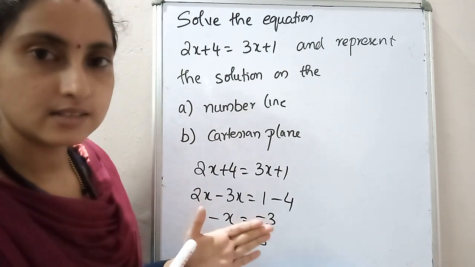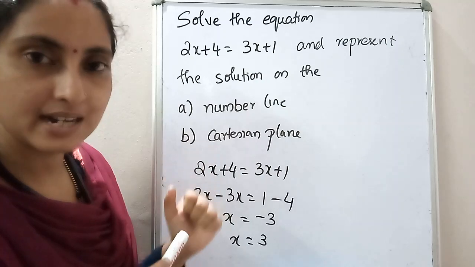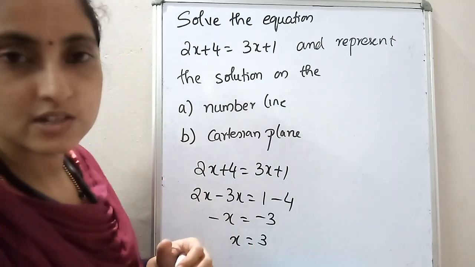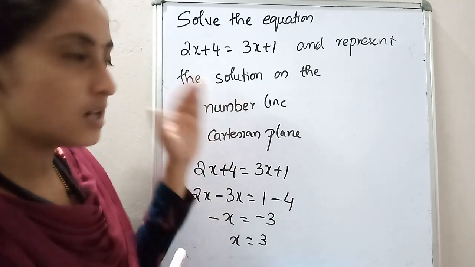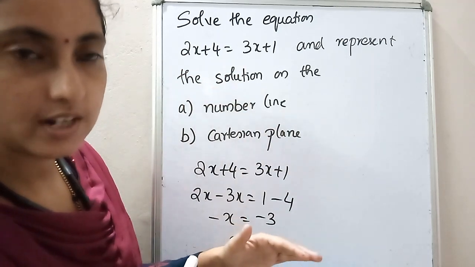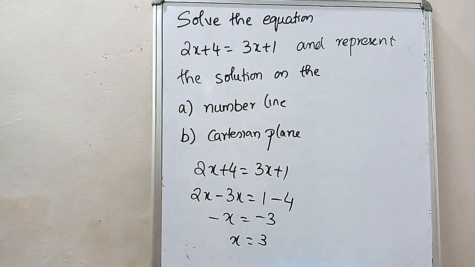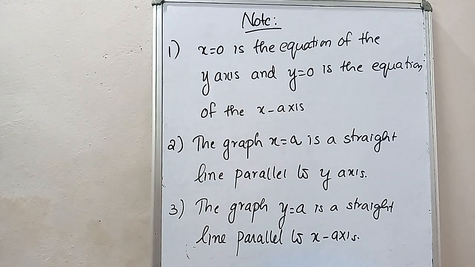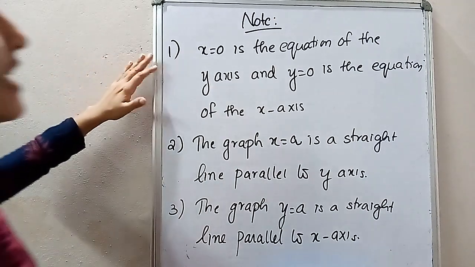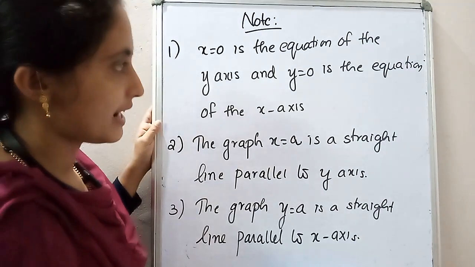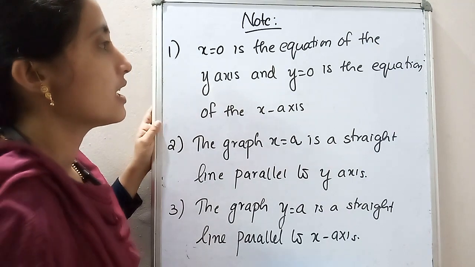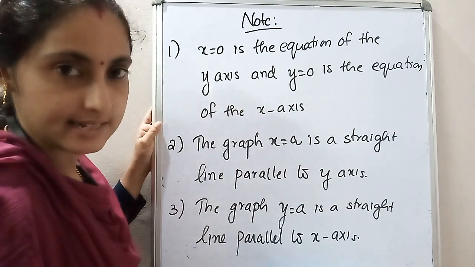Then the last one, that is summarizing all those sections. So please take your notebook and write down the points that I wrote on the board. In your notebook, please write down x is equal to 0 is the equation of the y-axis, and y is equal to 0 is the equation of the x-axis. That you already know.